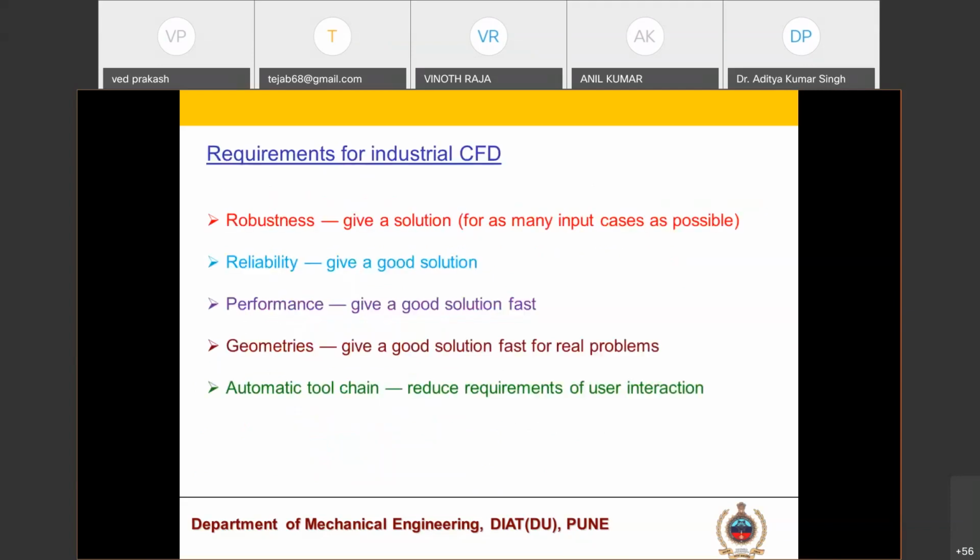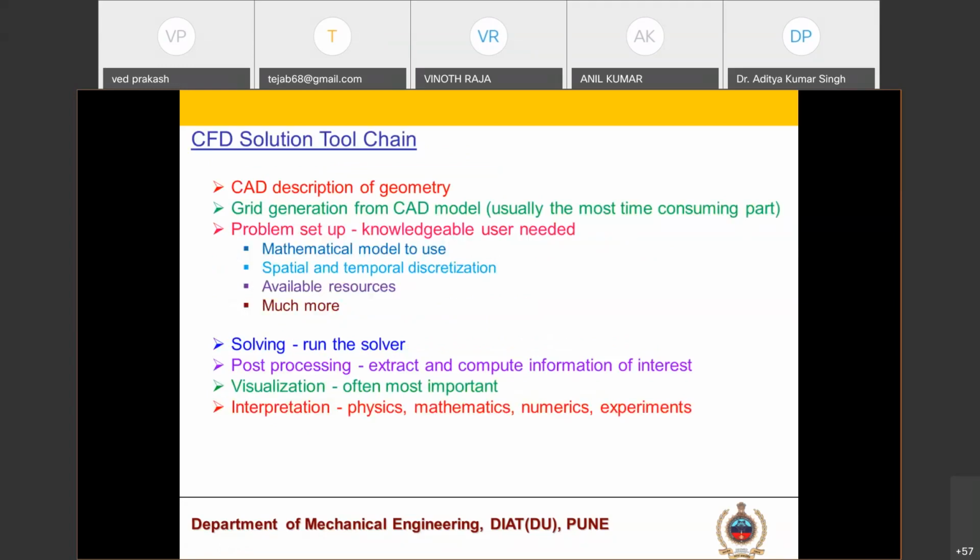Requirements of industrial applications: robustness, reliability, performance, geometry. Give a good solution faster for real problems. These are just for your information. It is not a requirement for the software, but you should know these things.